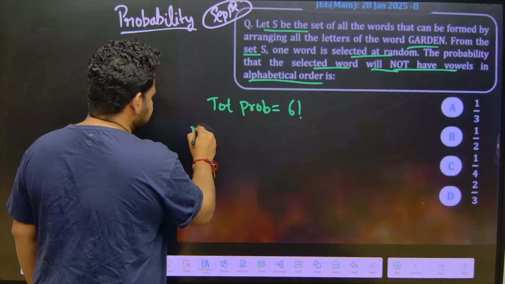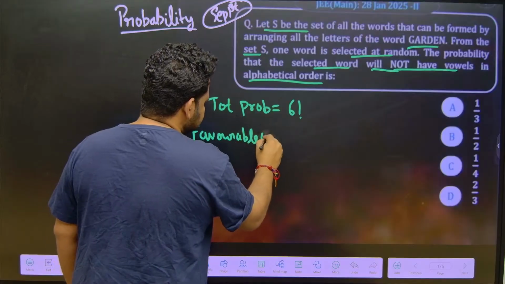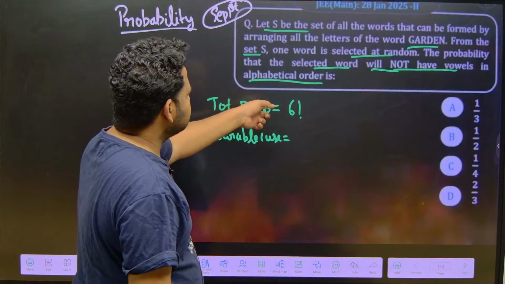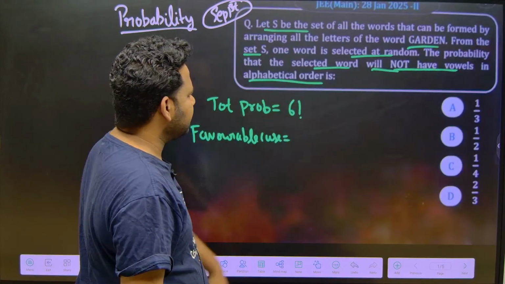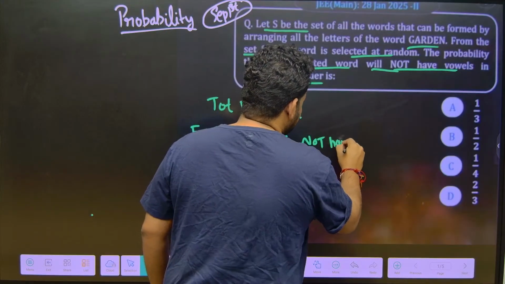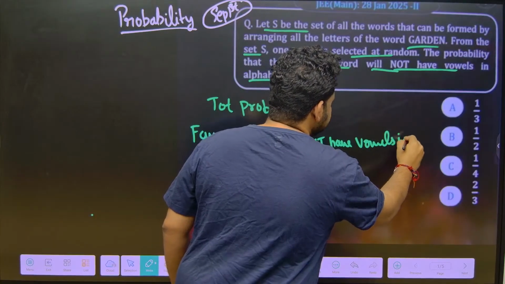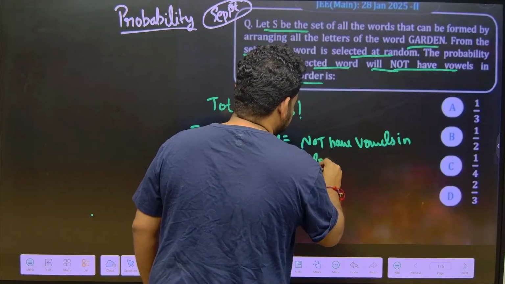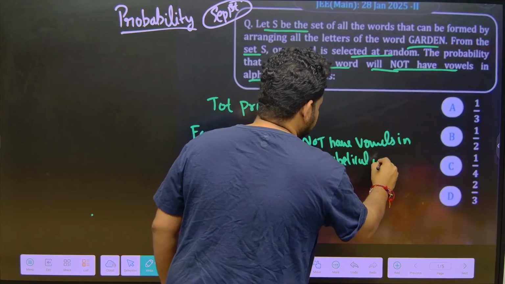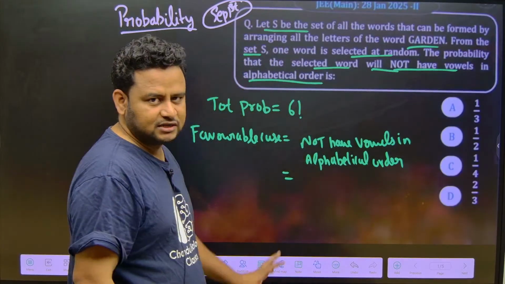Our favorable case is nothing but the selected word will not have vowels in alphabetical order. Not have vowels in alphabetical order, or instead of finding not having vowels in alphabetical order, that will be a little tedious.